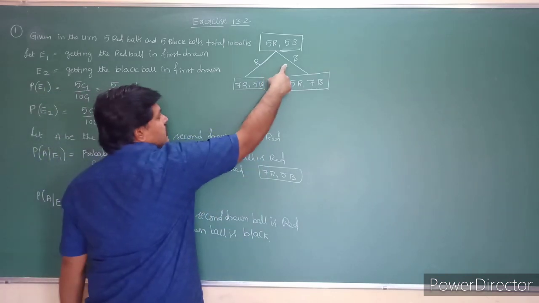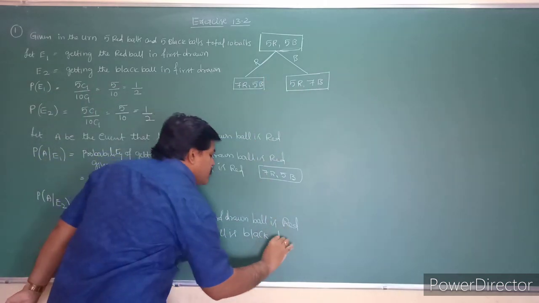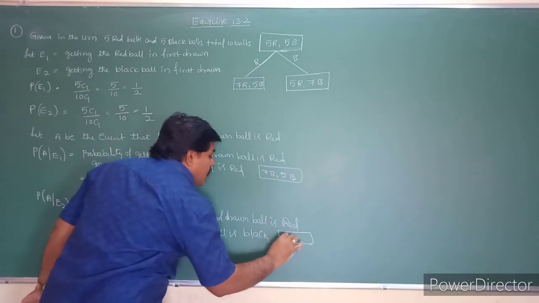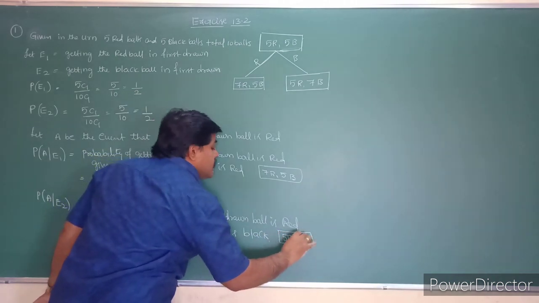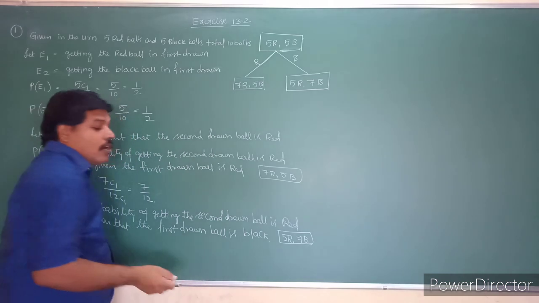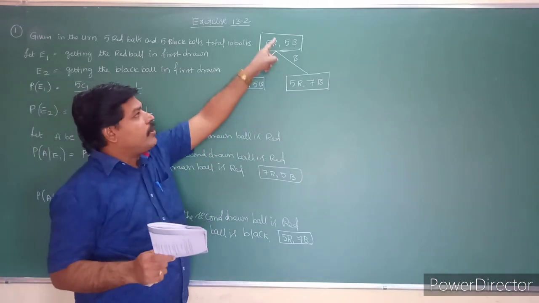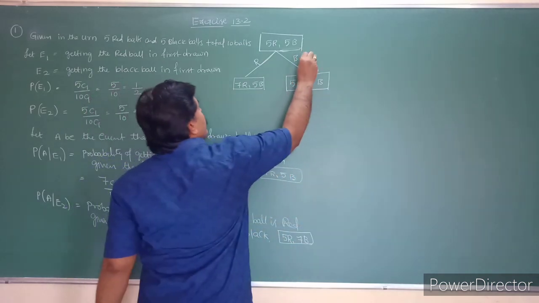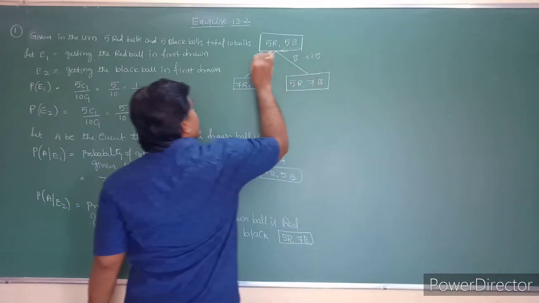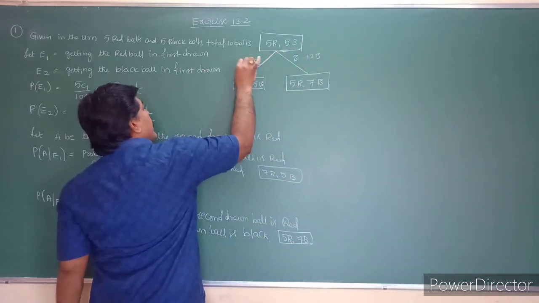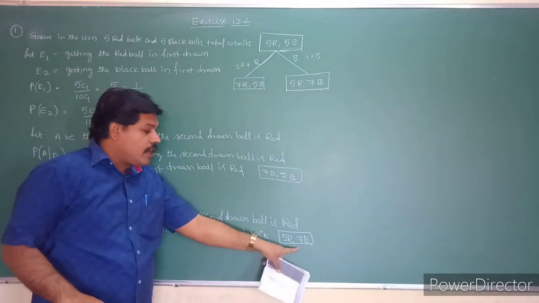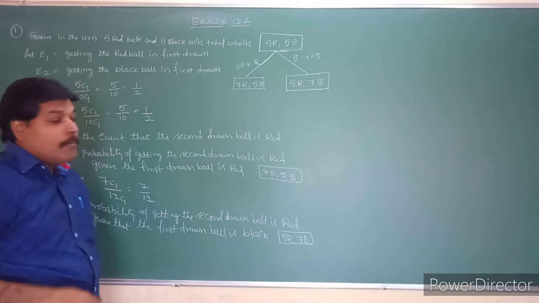If the first drawn ball is black, how many balls do we have in the box, students? In that case, you will get 5 red and 7 black balls. Why? Because the same black ball is replaced in the box and we are adding 2 more black balls. Here we are adding 2 red balls. Are you understanding that? So it will become 5 red balls plus 7 black balls.